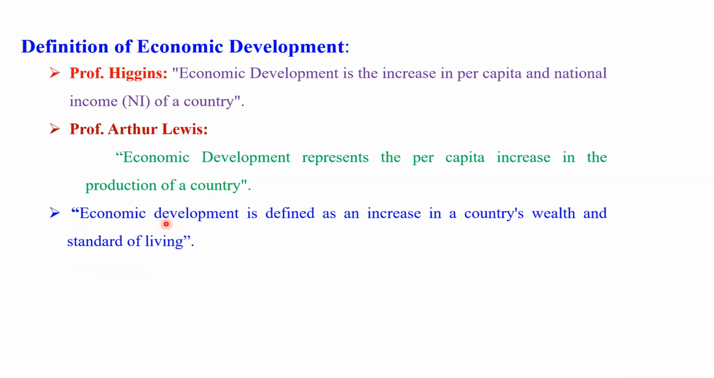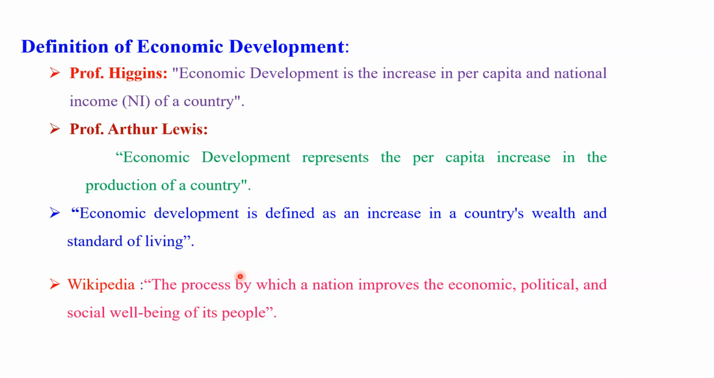Another third definition is very important. Economic development is defined as an increase in the country's wealth and the standard of living of the people. Here, the standard of living of the people is also important. When the standard of living of people increases, then definitely it indicates that the economic development of that country is very good. Because when the per capita income increases, the total production increases, and goods and services increase, at that time the standard of living of the people also increases. So in this definition, more emphasis is given to the increase in the country's wealth as well as the standard of living of the people that are living in that country.